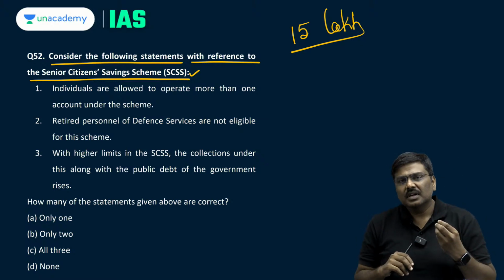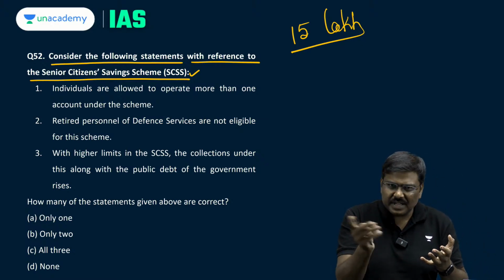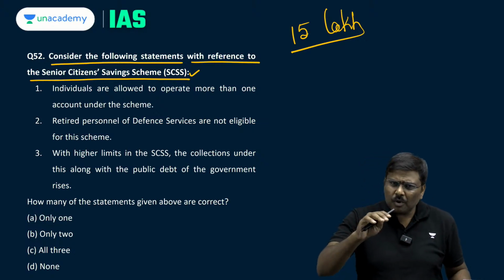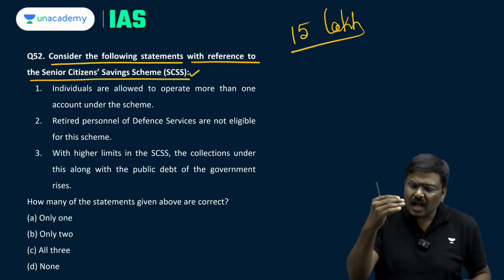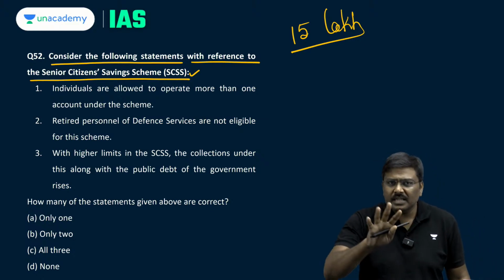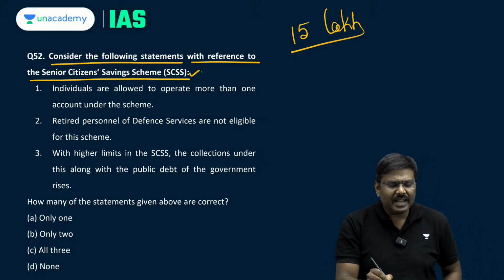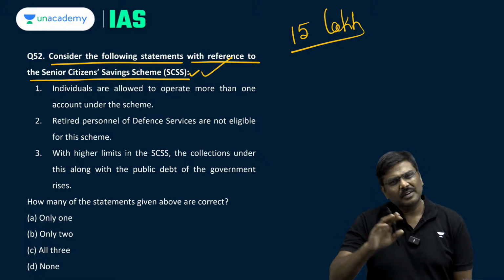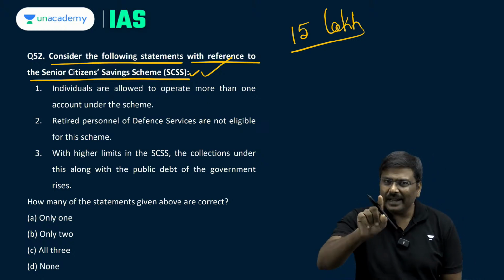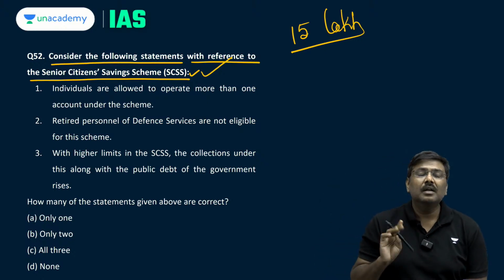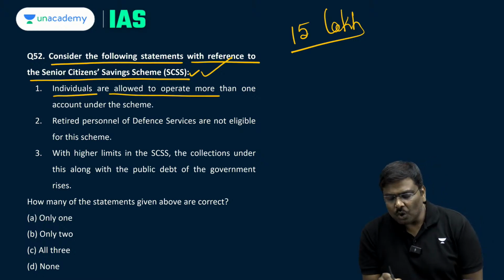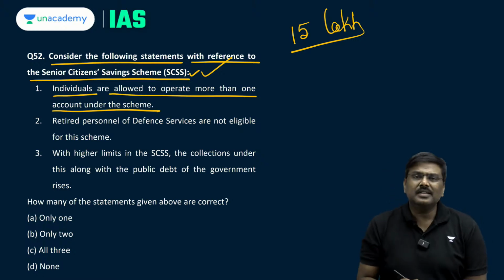What are the features? People above the age of 60 years, again there are certain exceptions there, don't worry, can avail this kind of scheme. The tenure of this scheme is 5 years, and the deposits which are kept for 5 years can be extended. The Government of India provides a guarantee for the interest as well as the principal, etc. Statement 1, individuals are allowed to operate more than one account under the scheme.